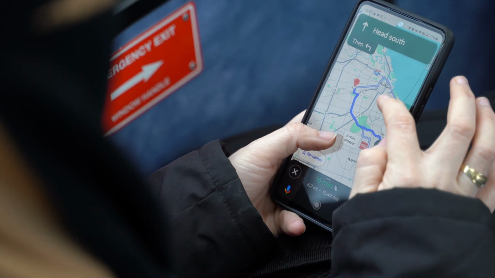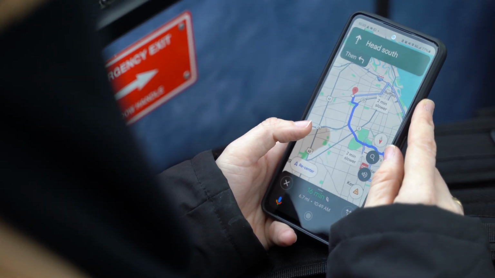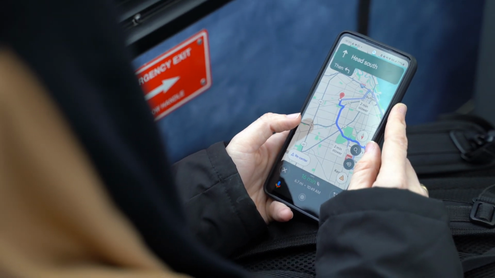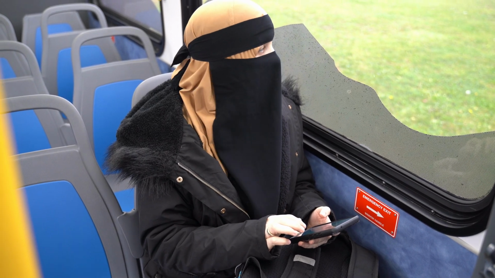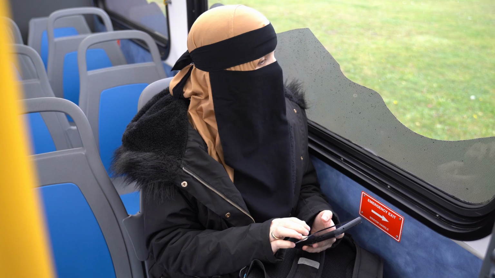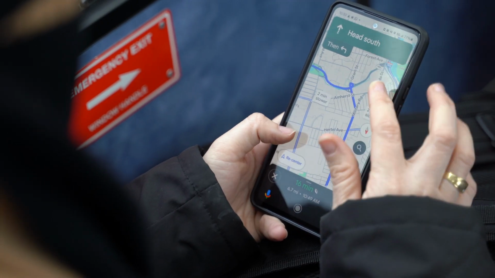Remember that the blue line is the route you are taking, and on the blue line, each small white dot represents a different bus stop. So while on the bus, be sure to pay close attention to your phone. The more you learn about the area, the more you will be able to use landmarks as you take the bus.